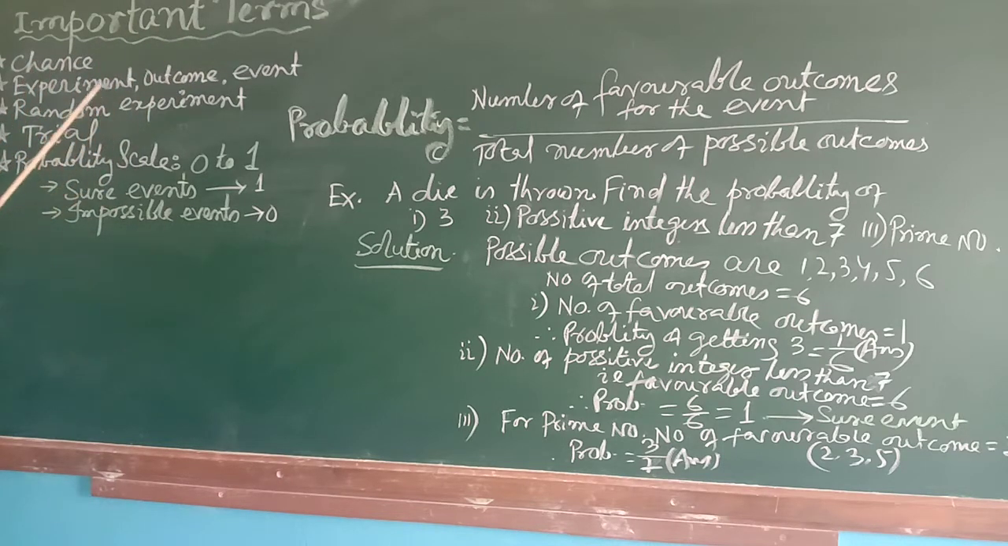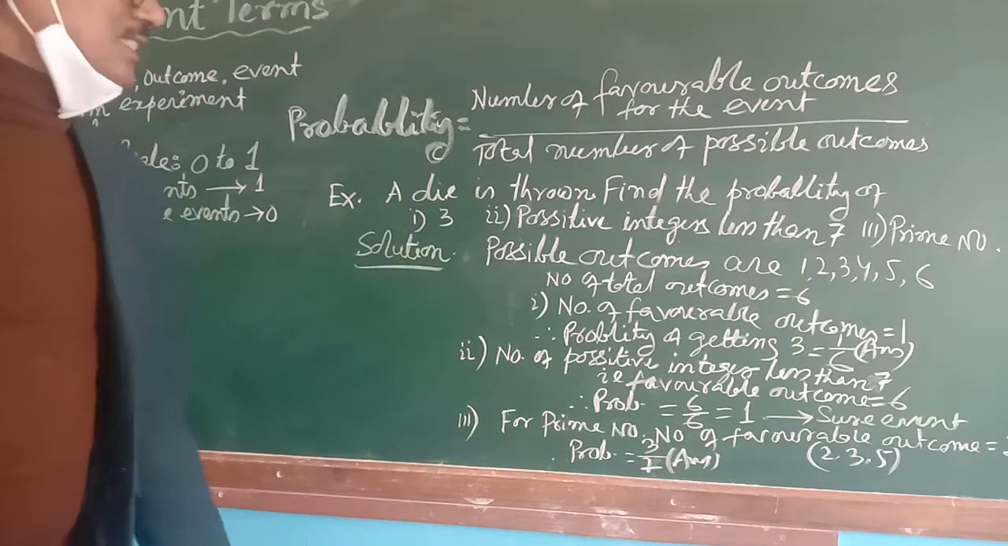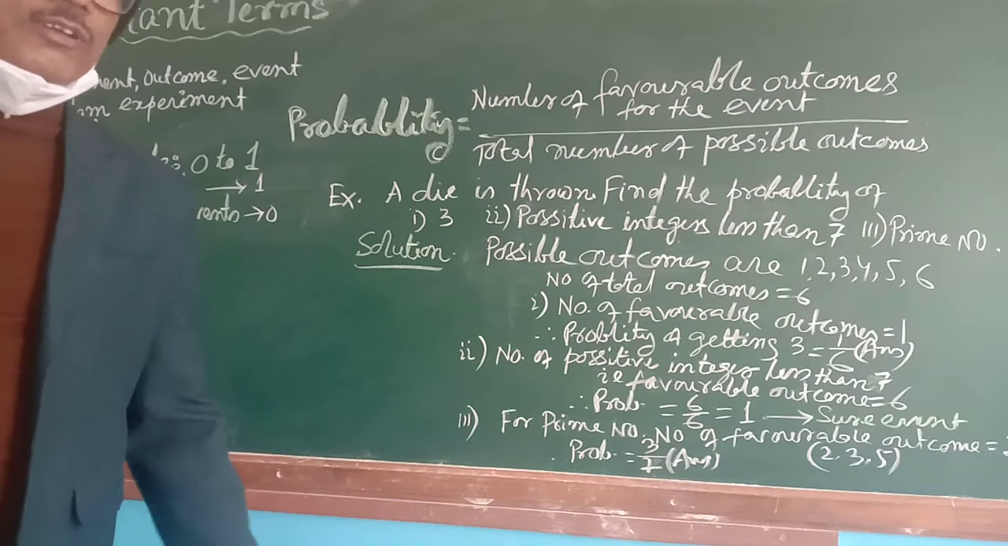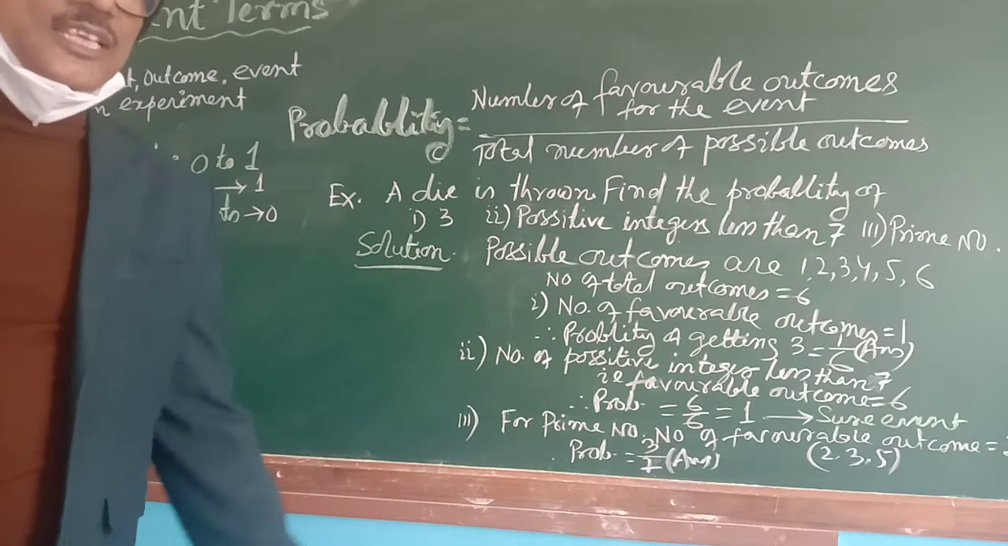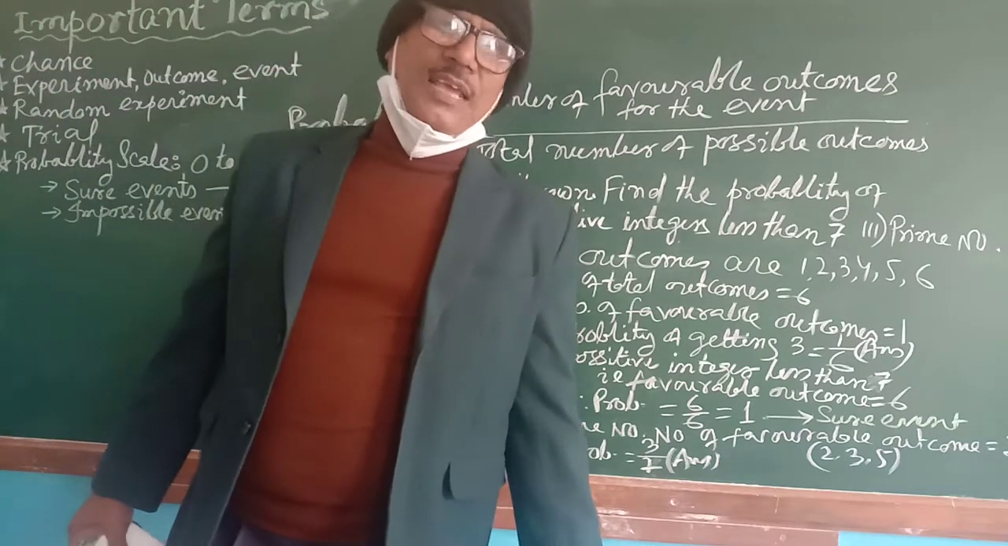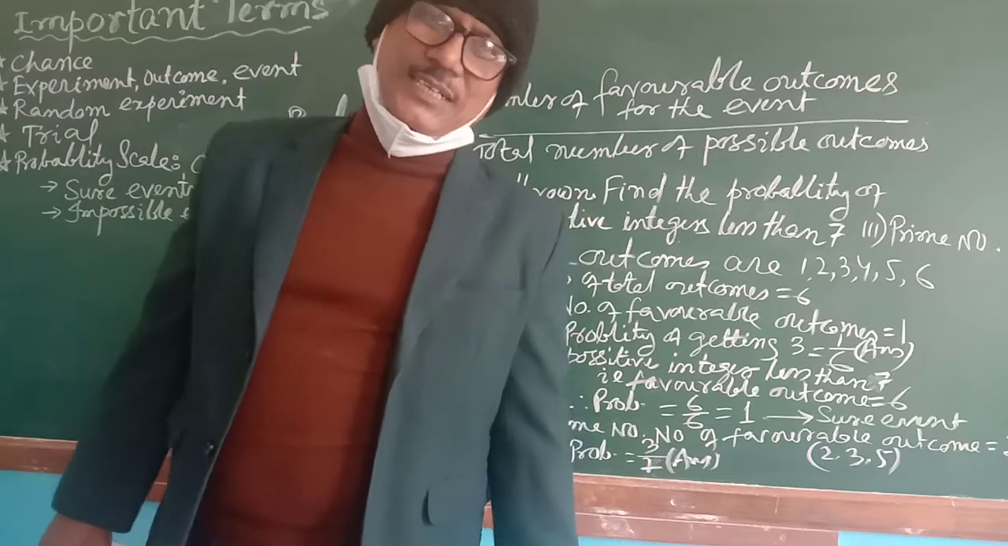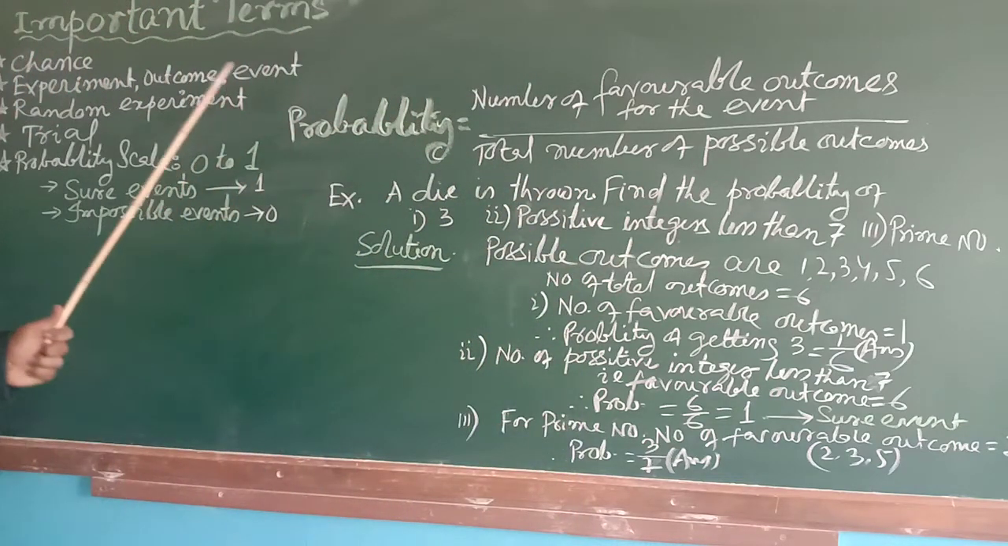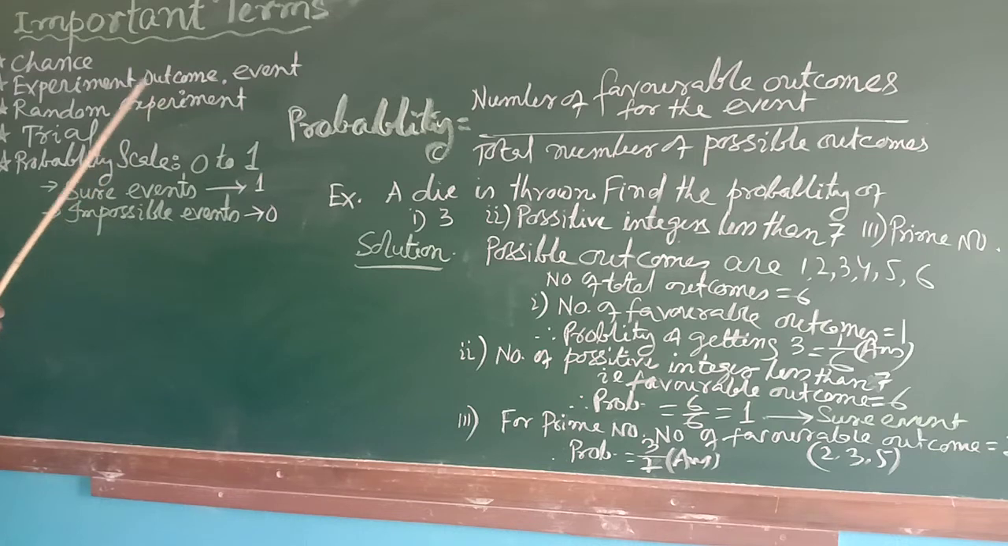Experiment, to get 6, the outcome. See, when you are throwing a die, what are the things that can happen? It can come 1, 2, 3, 4, 5, or 6, isn't it? So these all are the outcomes, and the procedure of doing that is called an experiment. And what is an event? All possible outcomes together are called an event. Could you understand me?